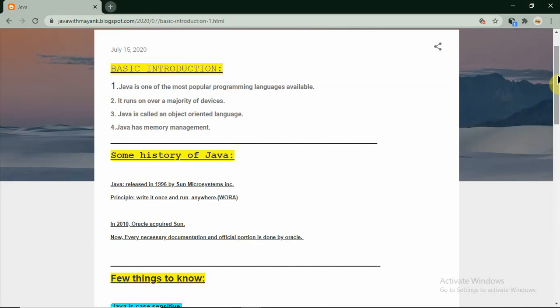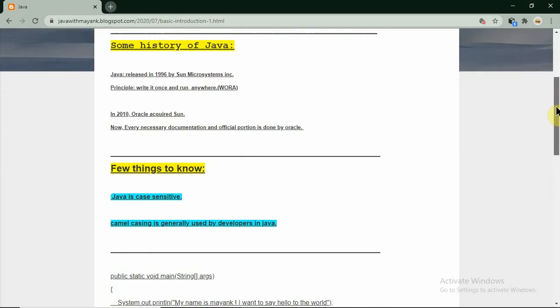Java has a memory management technique. If you are familiar with older languages like C and C++, where you did dynamic memory allocation with malloc, calloc or new and delete, you had to free the memory using free and the pointer. If you don't do that, it will use extra memory, extra space. In Java, if you forget to do that, Java has an inbuilt garbage collector which reduces this effort for you, thereby saving the wastage of memory. So Java is quite good compared to C++.